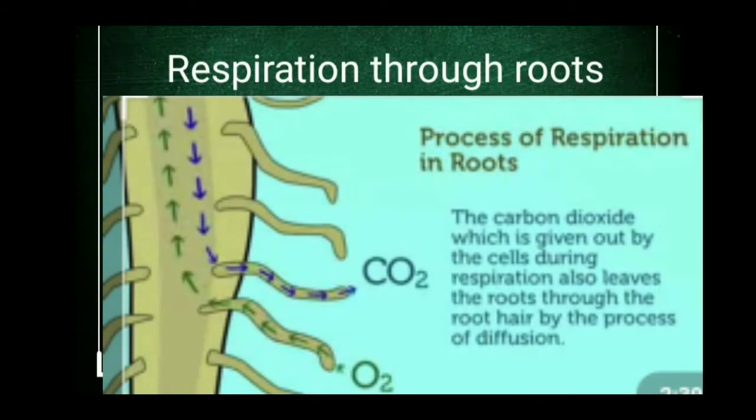Next come the roots. The roots respire with the help of root hairs. As we know, the root grows under the ground and it has branches or root hairs, and through the root hairs, the exchange of oxygen and carbon dioxide takes place.